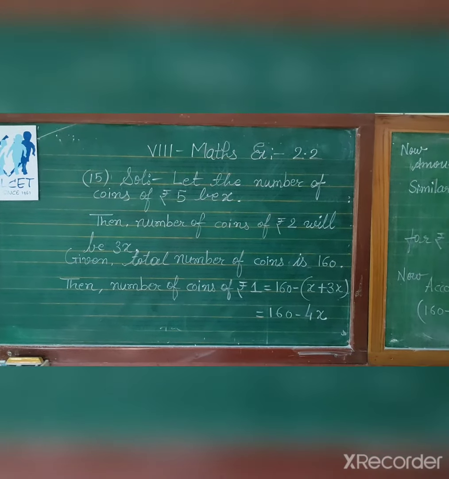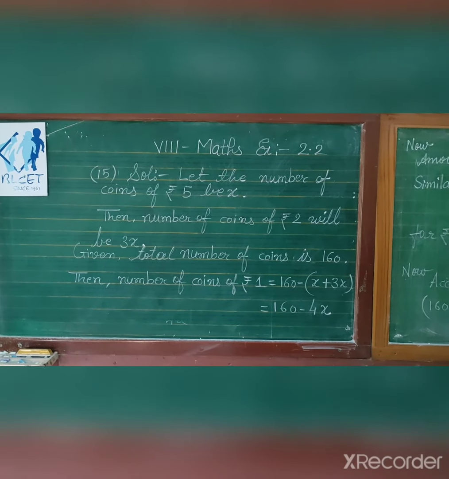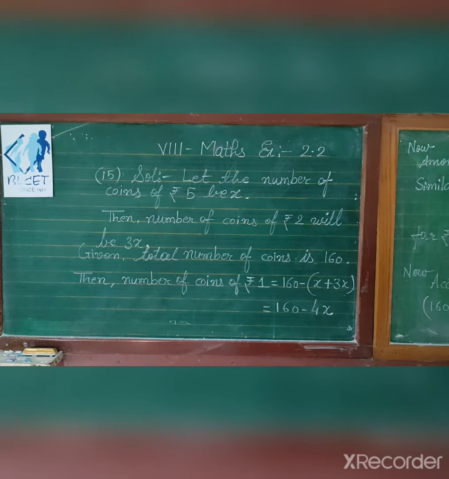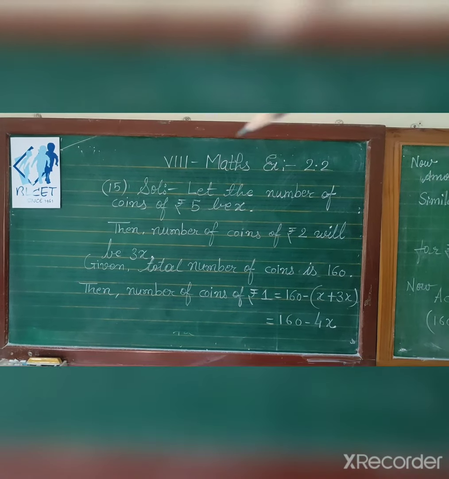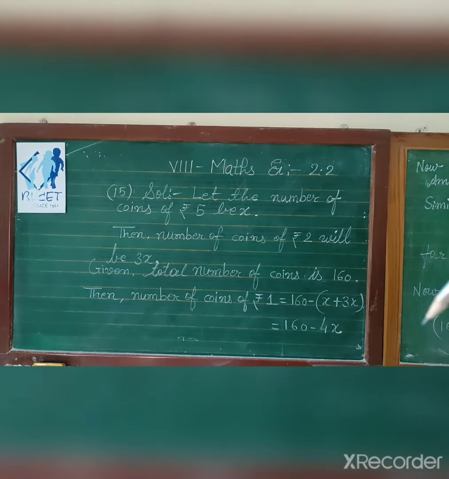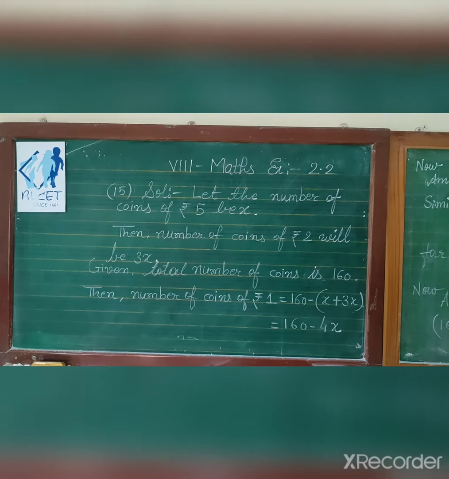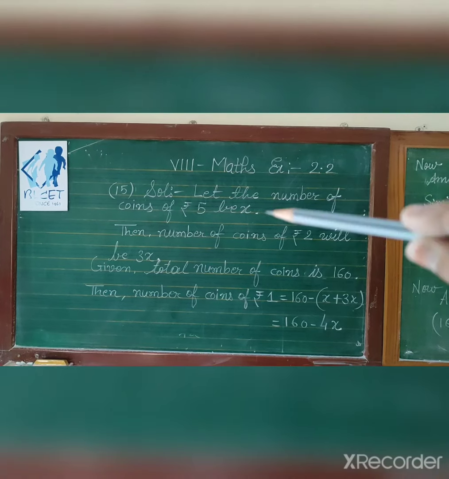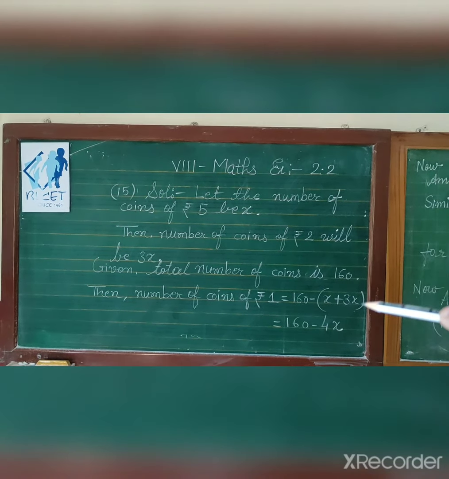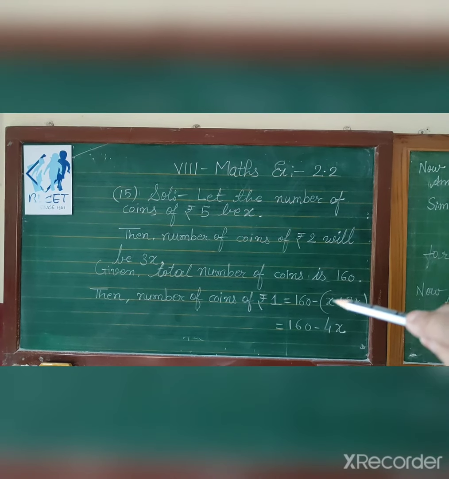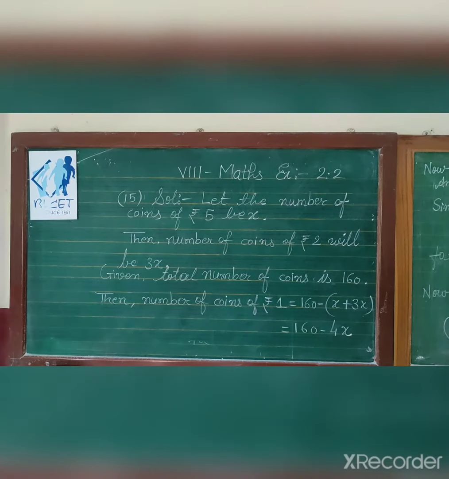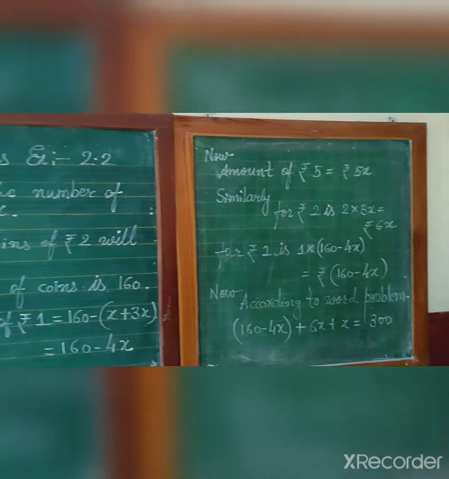It's given in the question. The total number of coins is 160. So when we subtract the number of coins of rupees 5 and 2, we will get the number of coins of rupees 1. So 160 minus (x plus 3x). x plus 3x is 4x, because 1 is understood here. So 1 plus 3 is 4, so 160 minus 4x.